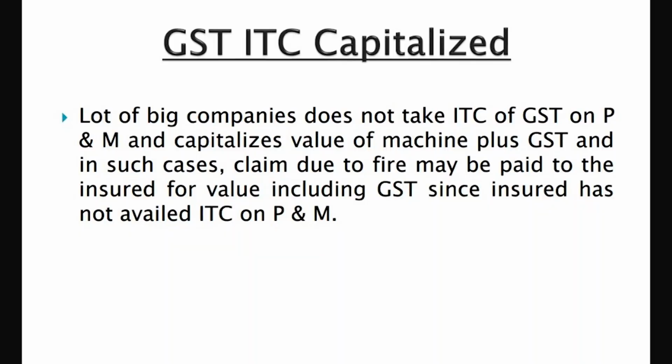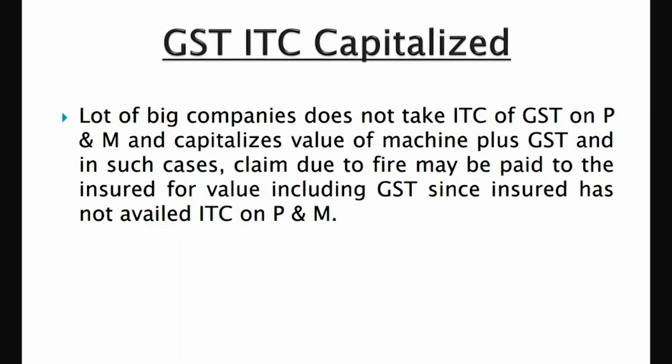Now, a lot of big companies have a strategy: I want to take benefit under depreciation, I want to defer my liability, whatever income tax benefit I want to take. What do they do? For example, for a 5 lakh machine with 90,000 GST, they will capitalize the total 5 lakh 90,000. They will say, sorry sir, I don't want to take ITC credit at all. Big companies, with crores and crores, 100 crores, 1,000 crores of machines, say, I don't want to take any benefit of ITC. I will completely capitalize and take the benefit of depreciation for the next five or more years.